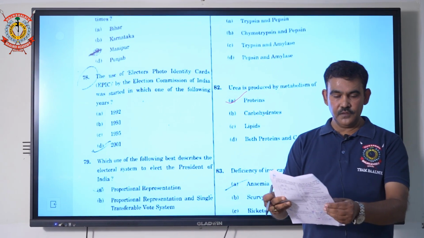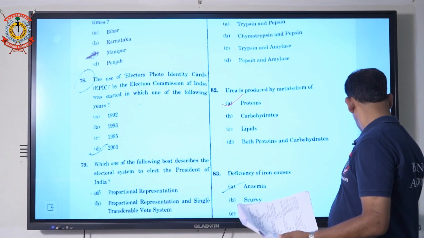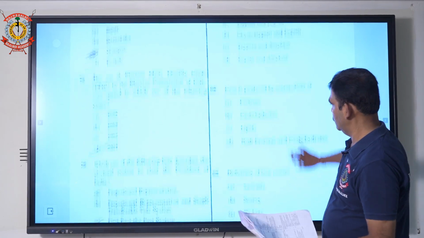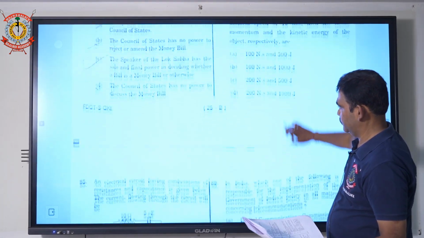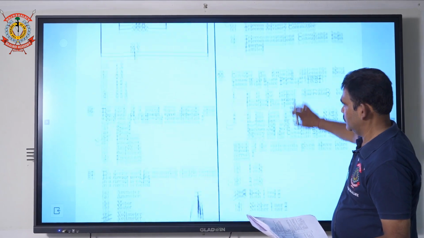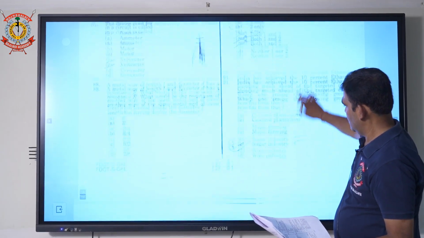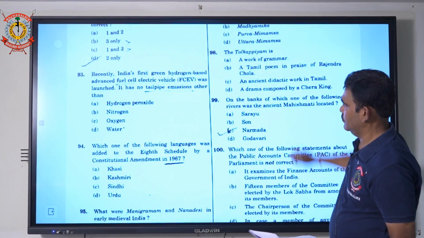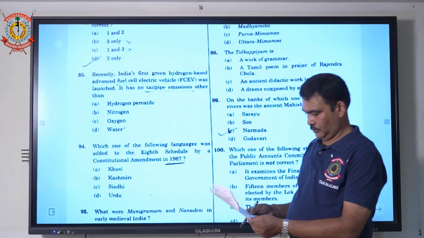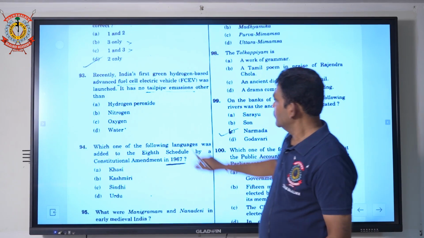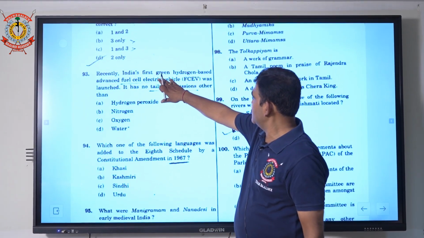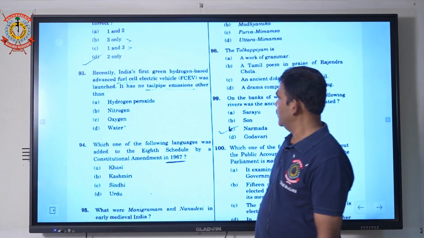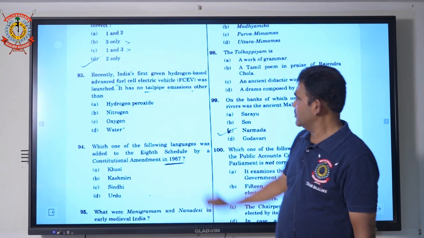नाउ क्वेश्चन नंबर 93 केमिस्ट्री का है। Recently, India's first green hydrogen-based advanced fuel cell electric vehicle was launched.